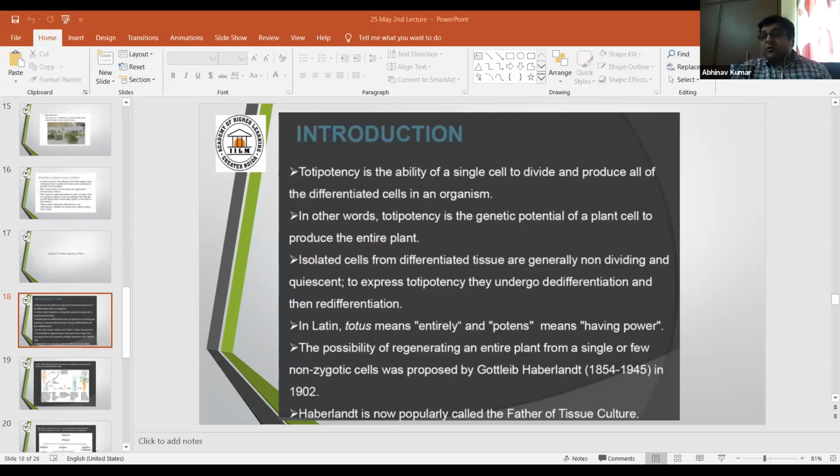So in the spectrum of cell potency, totipotency represents the cell with differentiation potential, being able to differentiate into embryonic cells as well as extra-embryonic cells. There is a similar terminology, pluripotent. Pluripotent cells can only differentiate into embryonic cells. So it is possible for a fully differentiated cell to return to a state of totipotency, as I have shown in this slide.